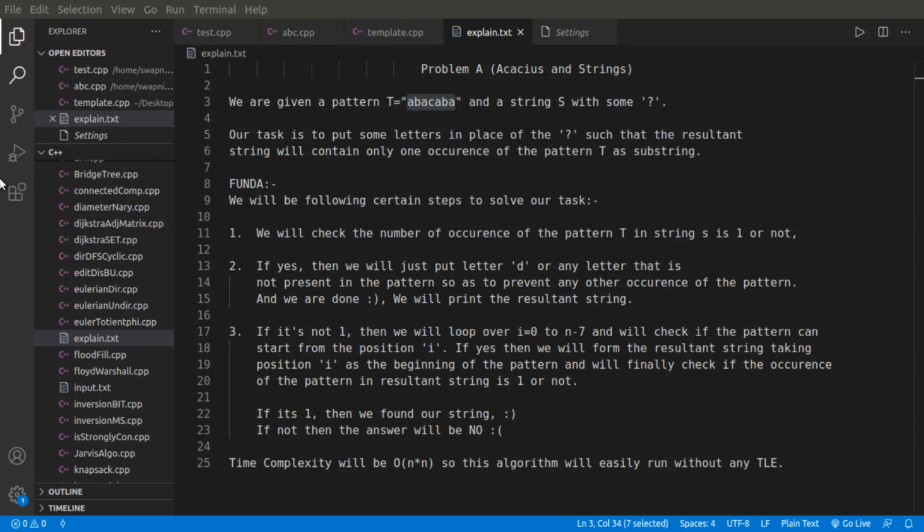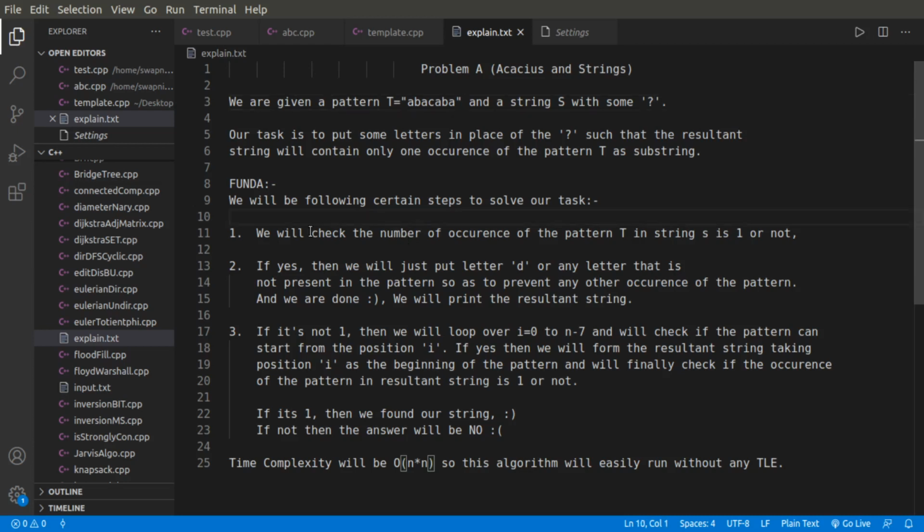As told earlier, we are given a pattern T which is ABACABA and a string S with some lowercase English letters and question marks. Our task is to put some letters in place of these question marks such that the resultant string will contain only one occurrence of the pattern T as a substring. So I'll move to the funda part. I'll be solving this problem in certain steps, and these steps will help in a better understanding of the problem.